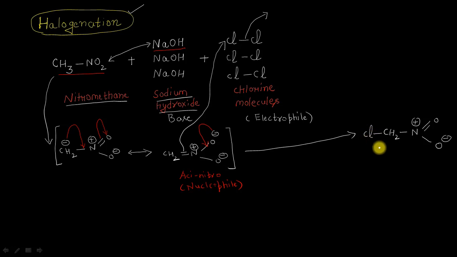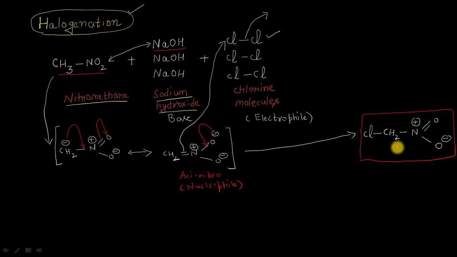So after the attack of the first aci nitroform as nucleophile on the first molecule of chlorine, we will get this type of halogenated nitro compound, or better to call it a chlorinated type of nitro compound.